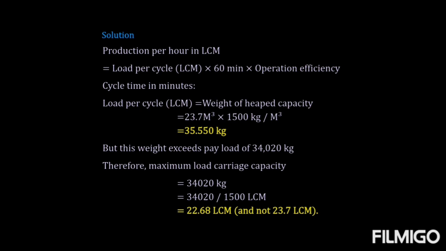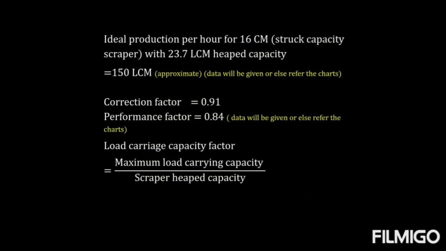So now moving further, we have calculated the ideal production per hour for 16 cubic meter struck capacity of the scraper with 23.7 heaped capacity, which is 150 LCM.